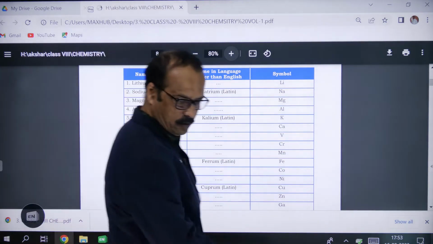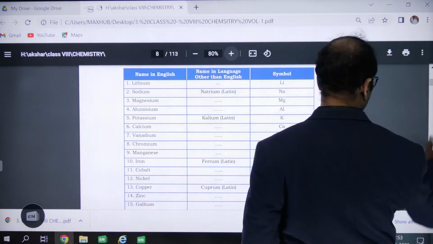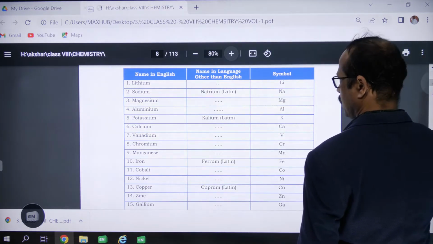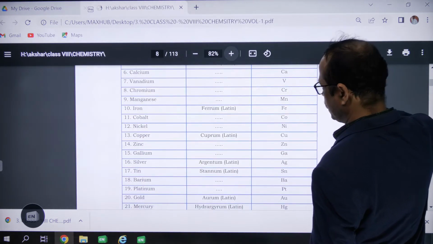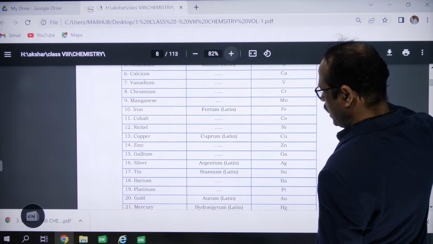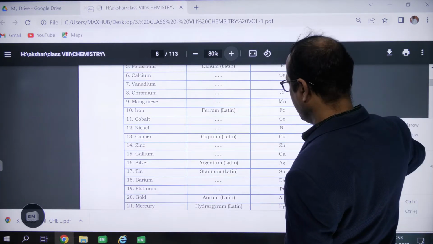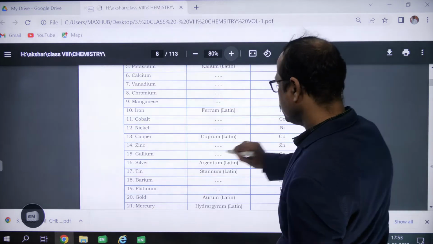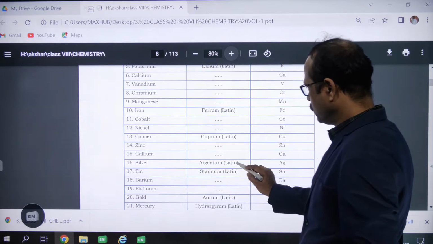Now come to the next one. Here you can see some other elements. Did you get the material? These are all present in the material, right? See here, silver. Silver is what? Argentum, and this is also a Latin name.